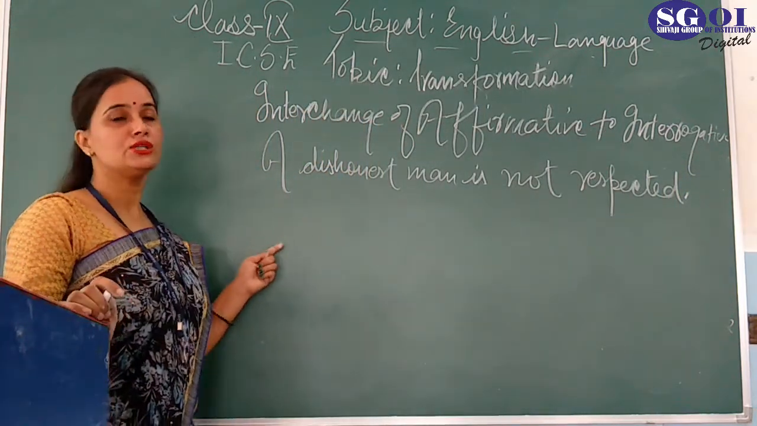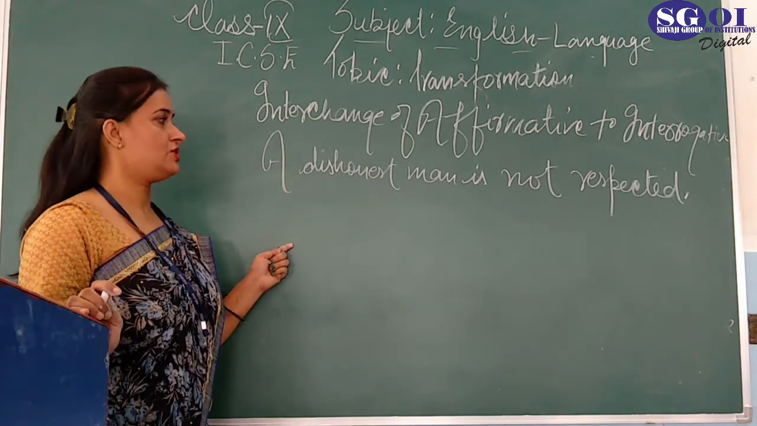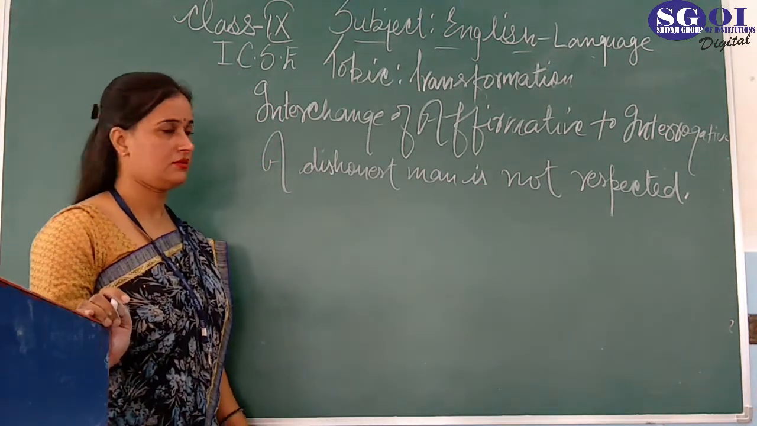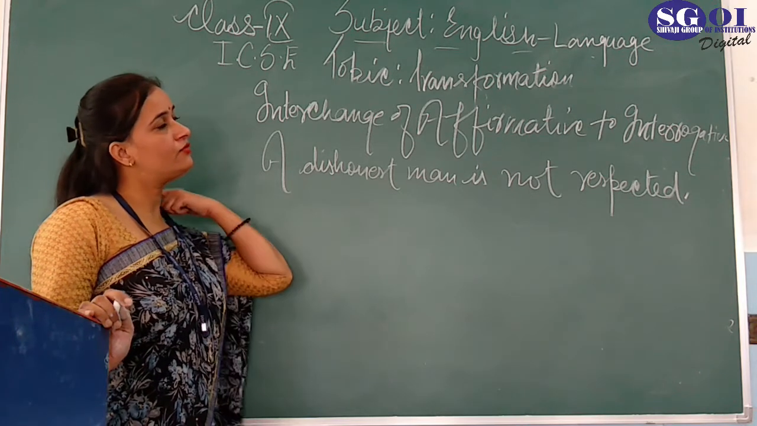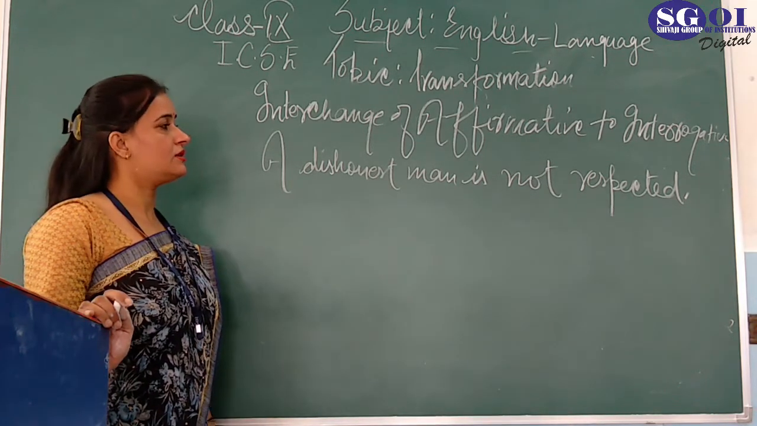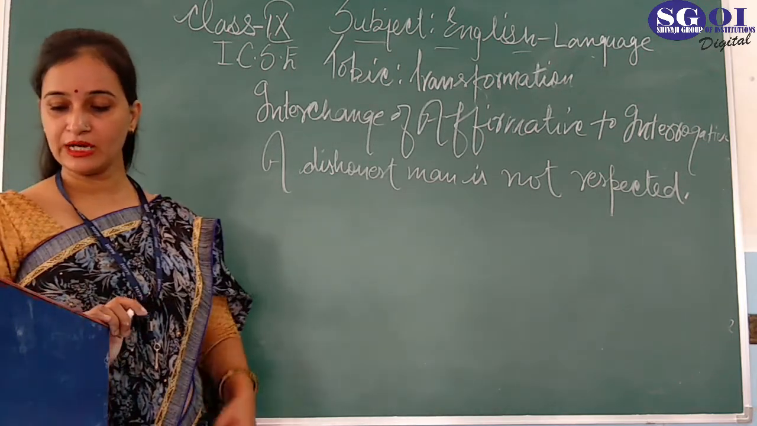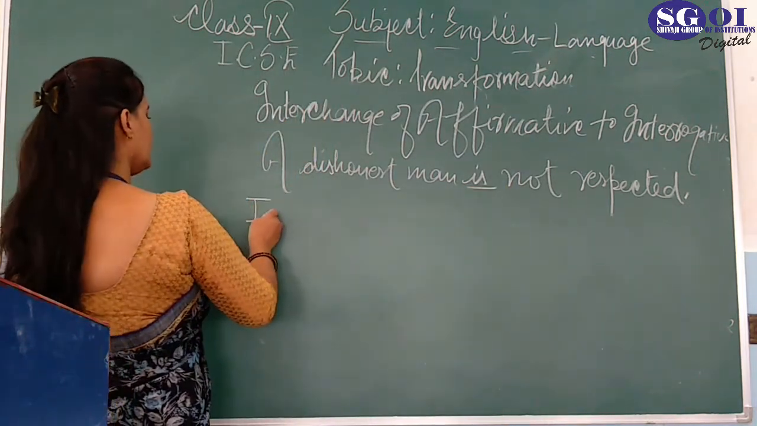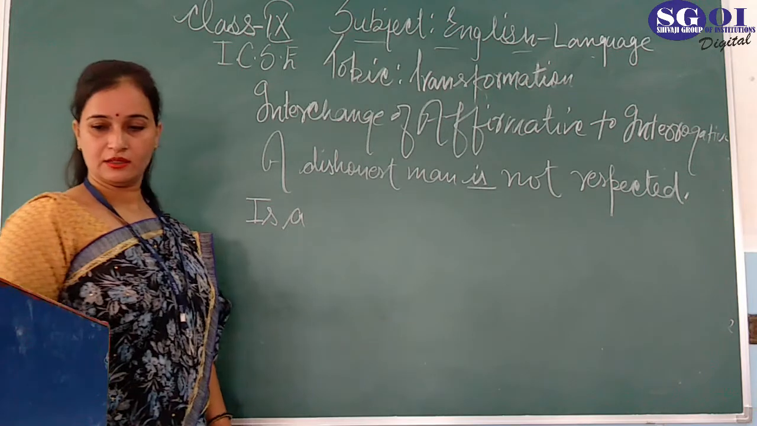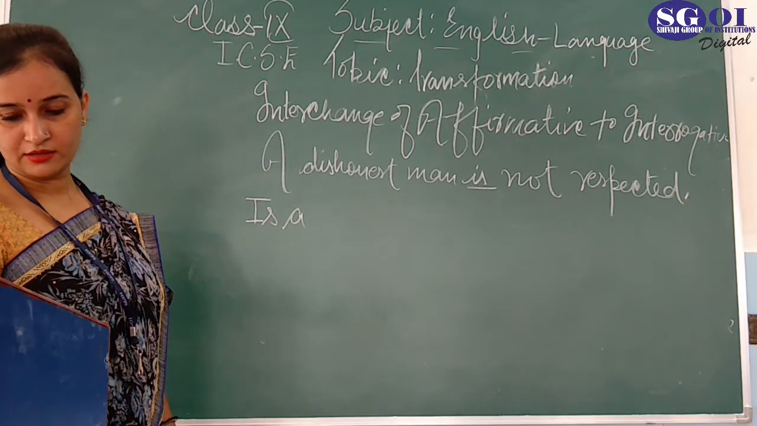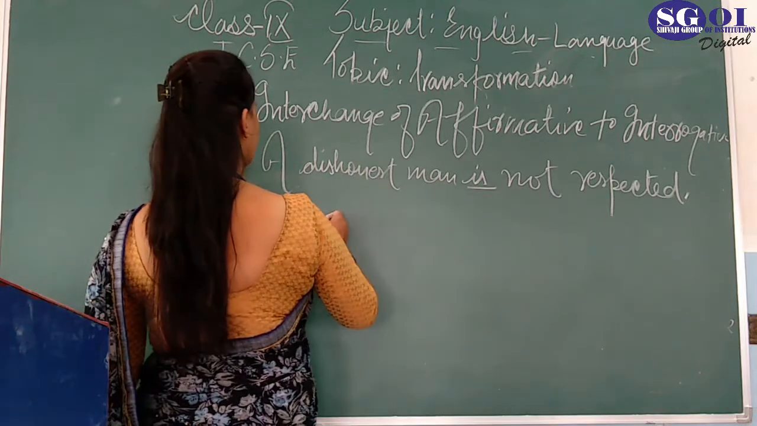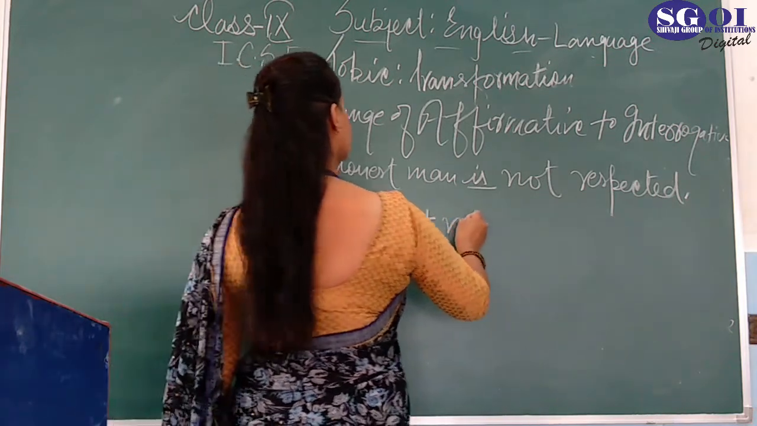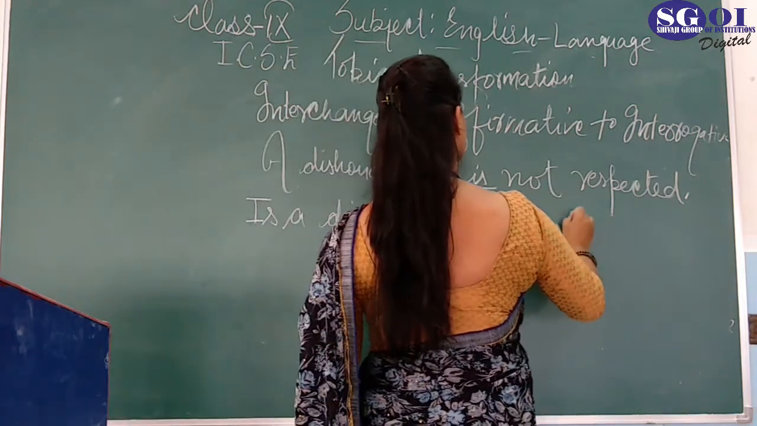This affirmative sentence, you have to change into interrogative. So how will you change it? Because the word not is used here, you have to remove not from here, and frame it as an interrogative sentence. It started with a dishonest man is not respected, so you have to start it with a helping verb. Is a dishonest man respected?